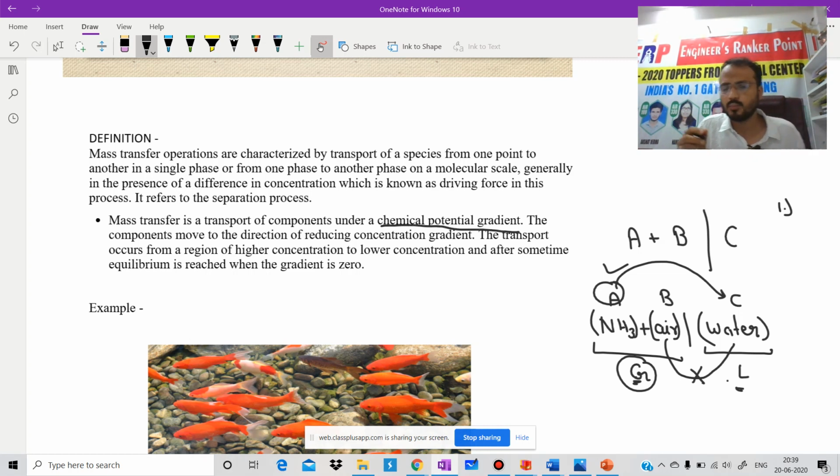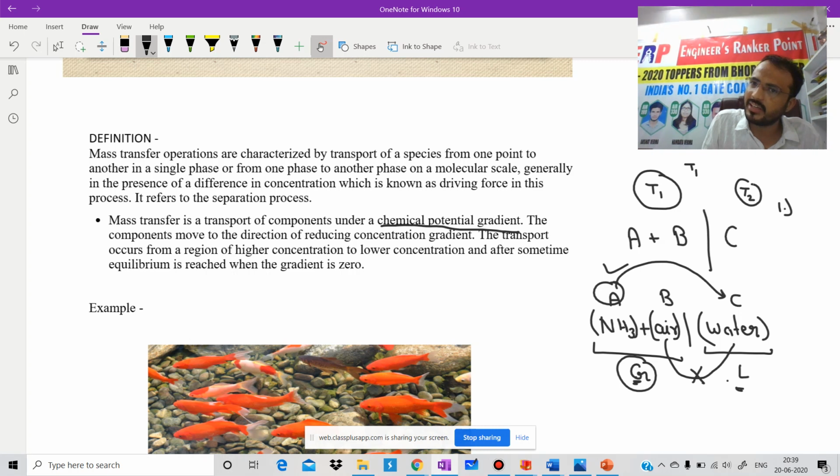When we study thermodynamics, at that time we will try to understand the physical meaning of the chemical potential gradient. Is it clear? For your knowledge, just remember one thing. Suppose there is one body at T1 and a second body at T2, and T1 is greater than T2. It means heat flows from T1 to T2, because T1 is higher. In a similar way, from higher to lower. At present, you can think of it as a high to low type of concentration.